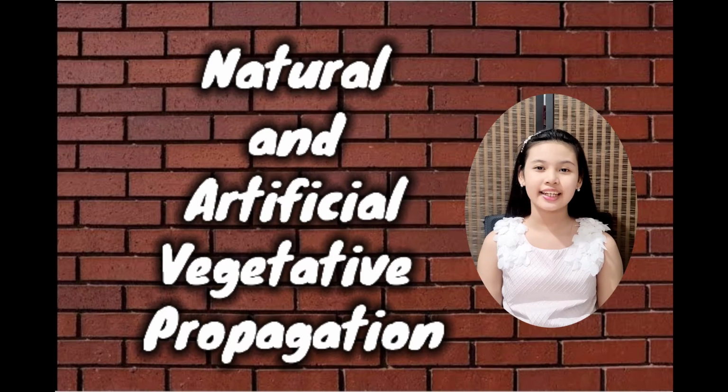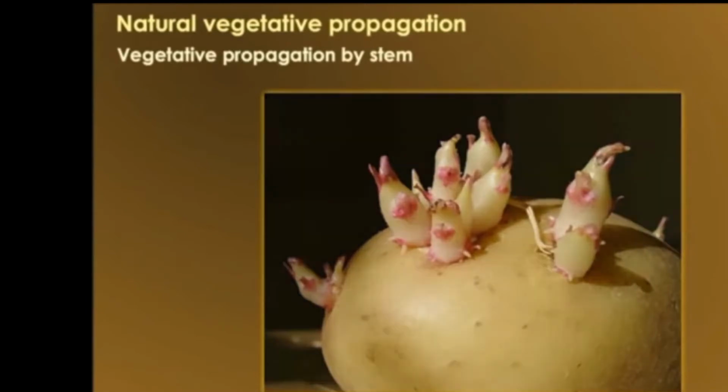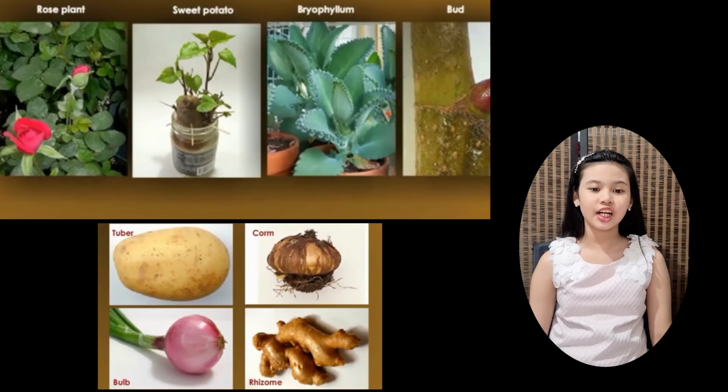Hi, I'm Sian, and now let's talk about natural and artificial vegetative propagation. What is natural and artificial vegetative propagation? Natural and artificial vegetative propagation are two methods of asexual reproduction in plants. Natural vegetative propagation occurs in plants naturally, while artificial vegetative propagation occurs under the influence of man.